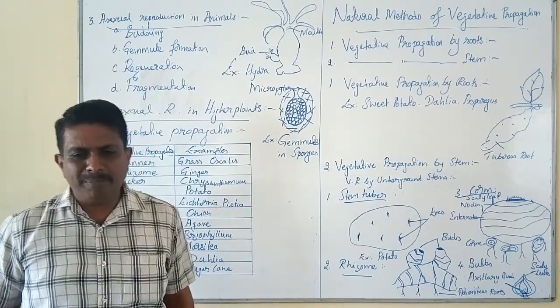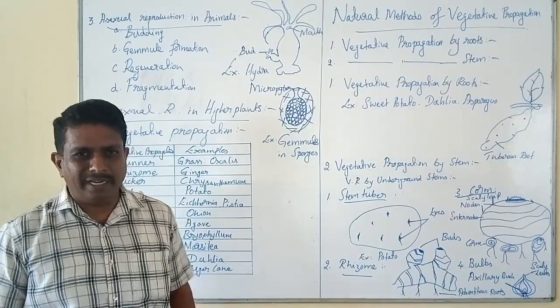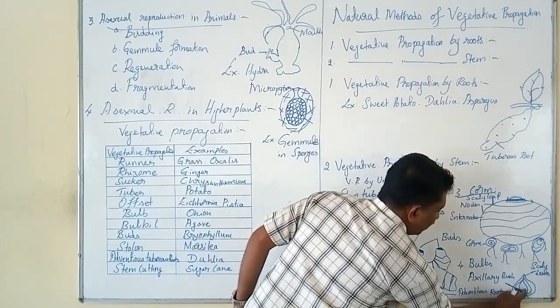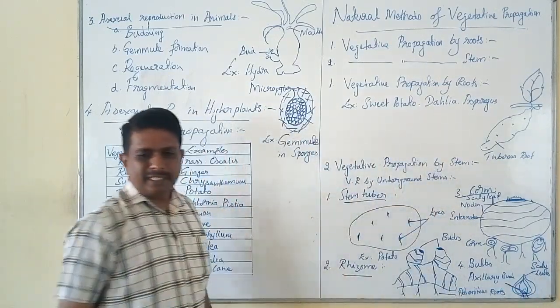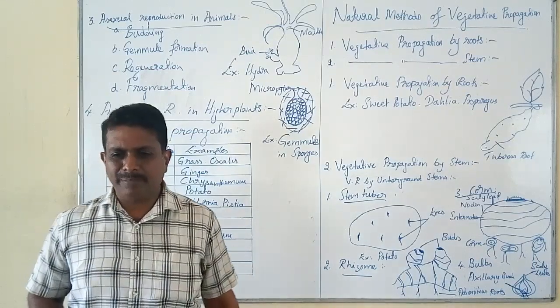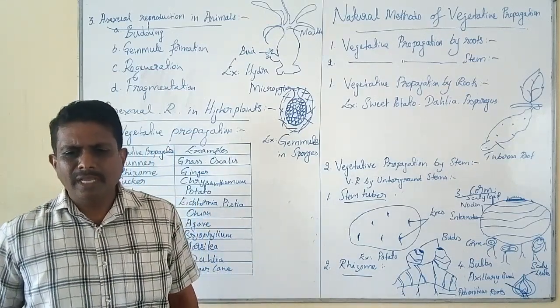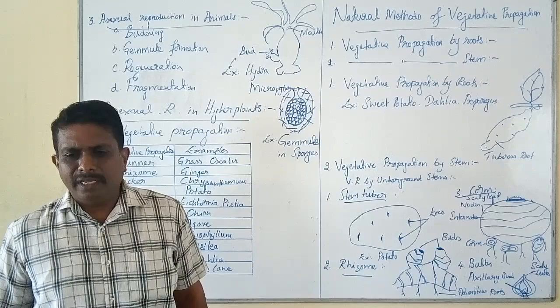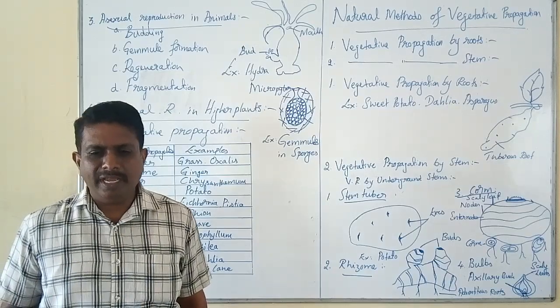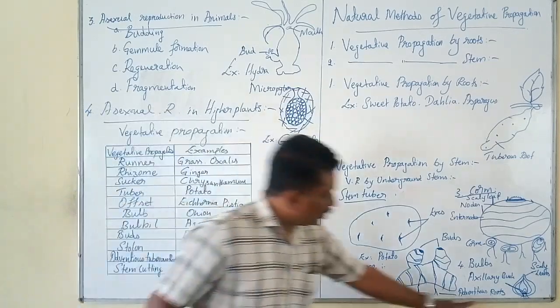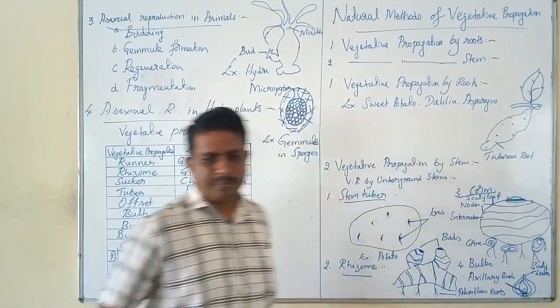The terminal bud is surrounded by many leaves and many adventitious roots below.